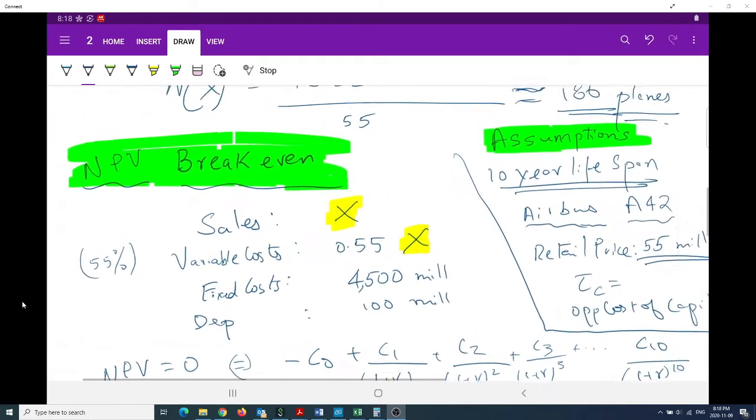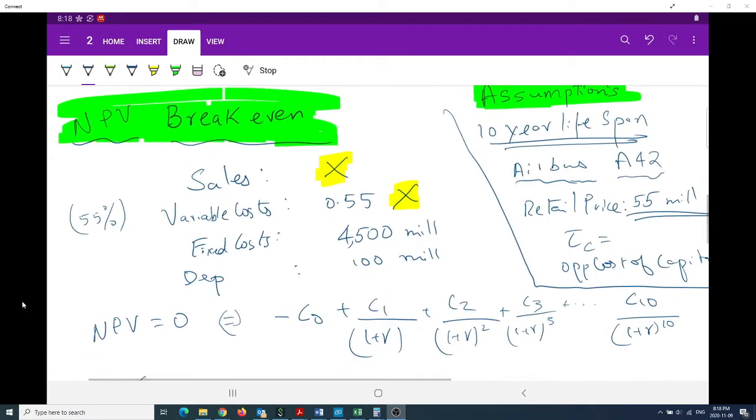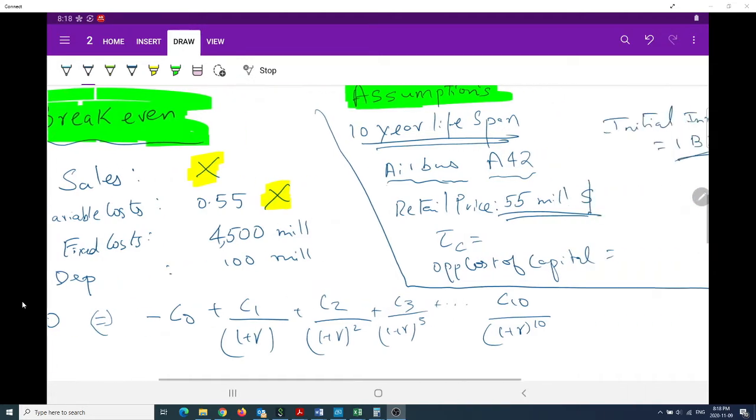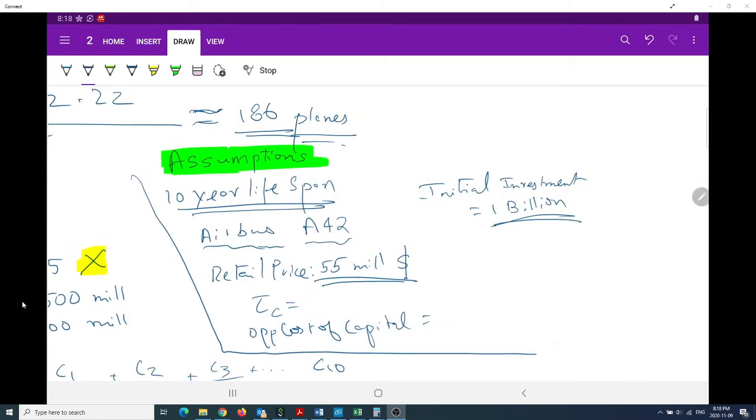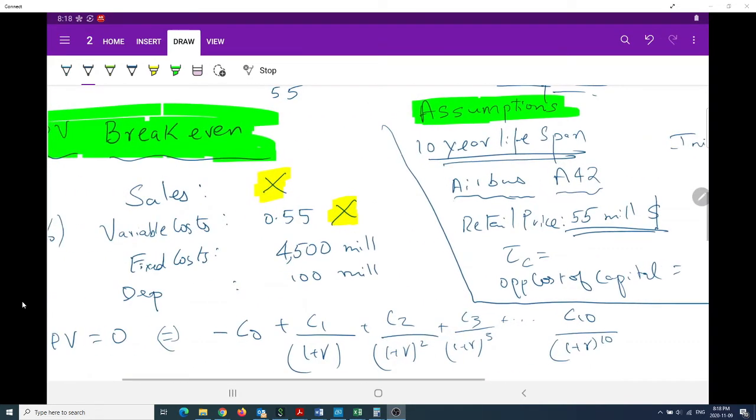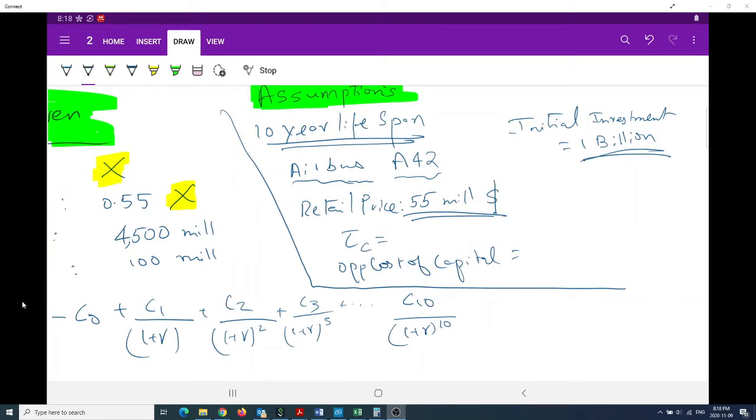For the NPV break-even, it's the same kind of assumptions and the same problem. Sales are X, and variable costs remain 55% of sales. Fixed costs are $4.5 billion. The depreciation is $100 million every year over a 10-year lifespan, so the initial investment is $1 billion, and straight-line depreciation over 10 years gives $100 million per year. The plane sells for a retail price of $55 million per plane.